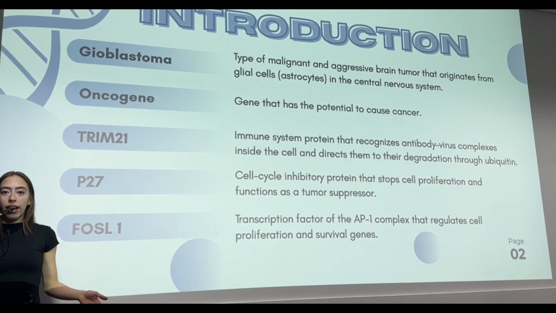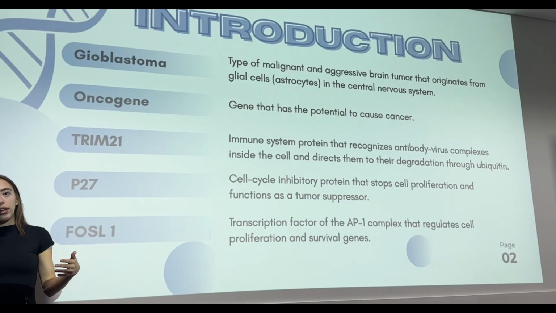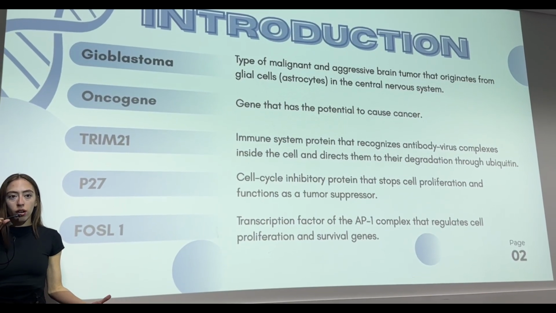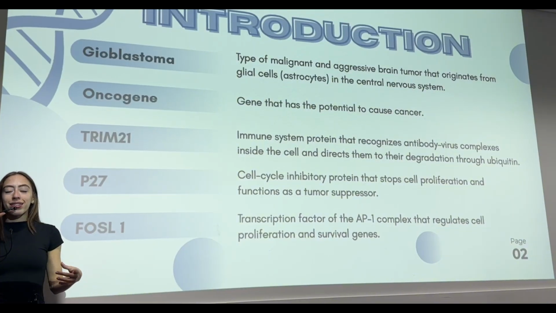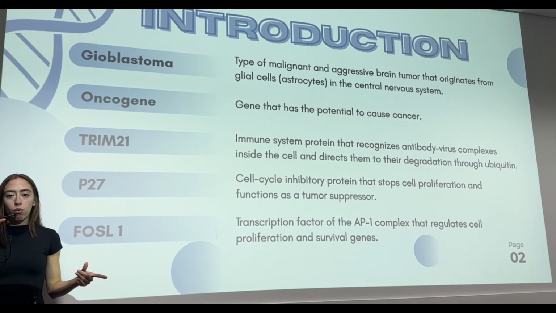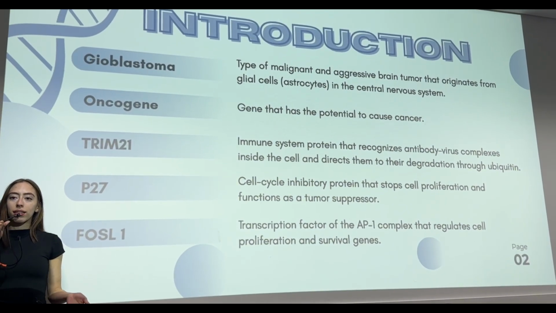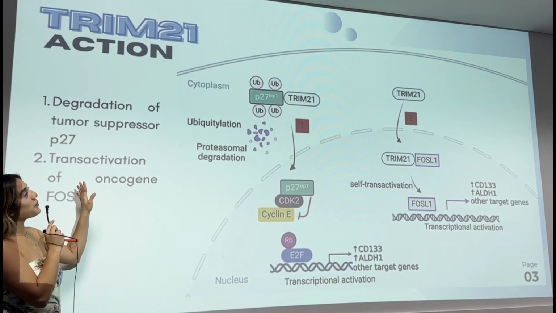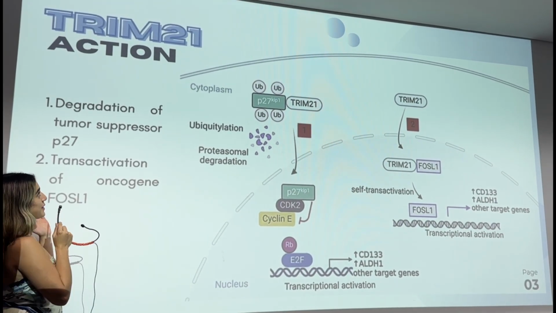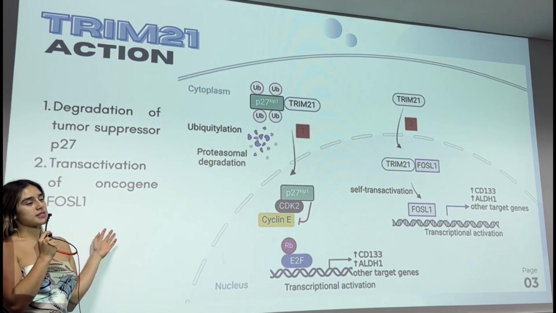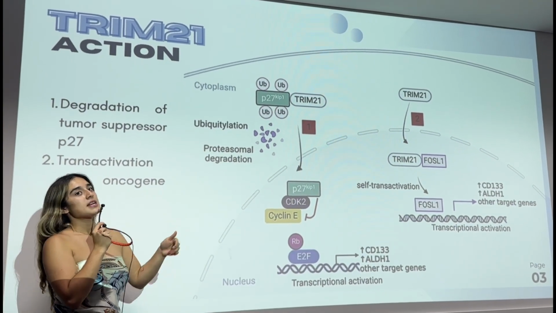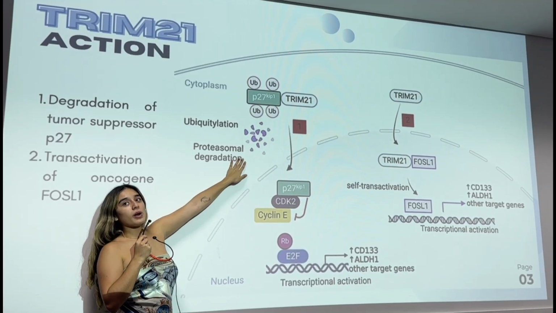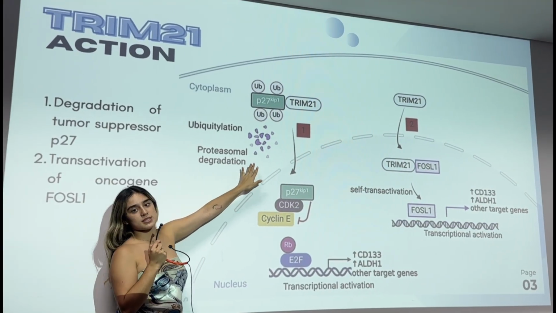P27: a cell cytokine inhibitory protein that stops cell proliferation and functions as a tumor suppressor. FOSL1: a transcription factor of the AP1 complex that regulates cell proliferation and survival genes. TRIM21 action. So first we have the degradation of tumor suppressor P27. So TRIM21 facilitates the degradation of this protein via the ubiquitin proteasome pathway.